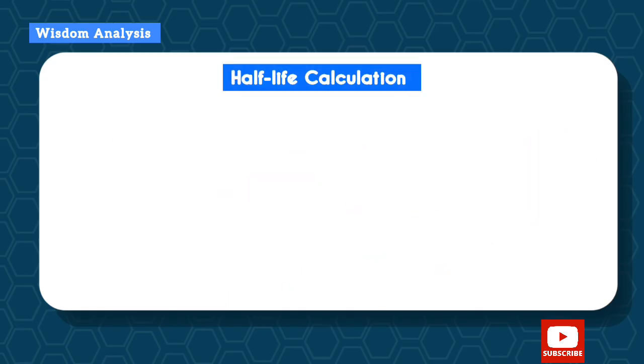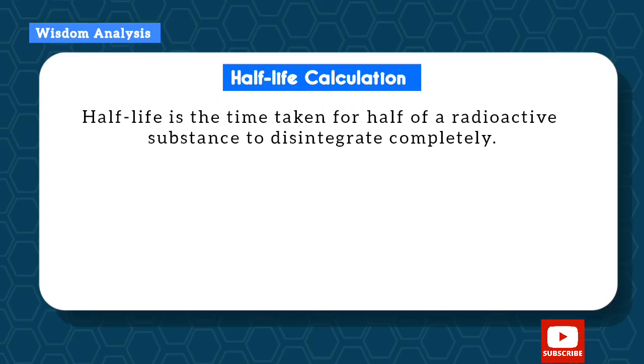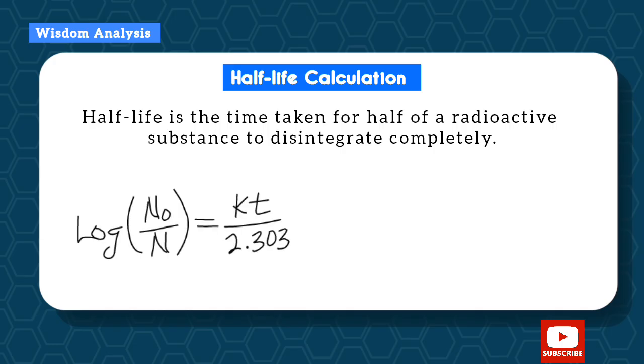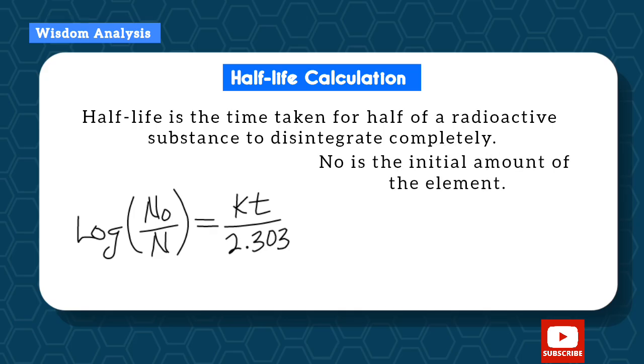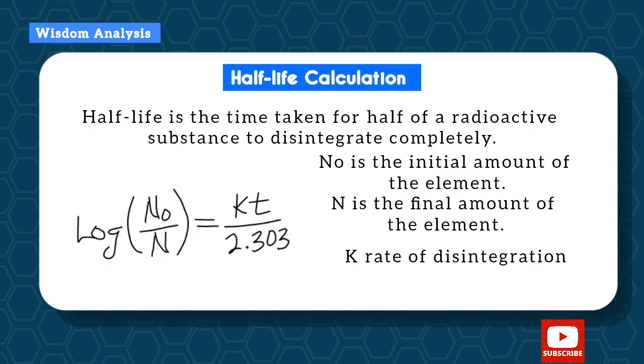Okay, let's talk about half-life calculation. Hold on, what is half-life? Half-life is the time taken for half of a radioactive substance to disintegrate completely. Okay, so this is a useful formula to note and memorize, so you can screenshot it. N0 means the initial amount of the radioactive element, while N is the final amount of the element. K is the rate of disintegration, and T is the time taken.